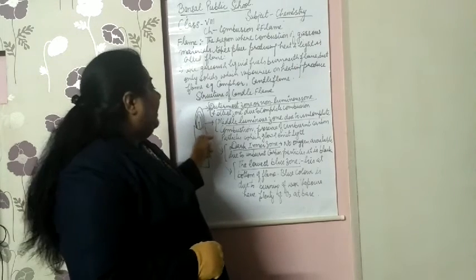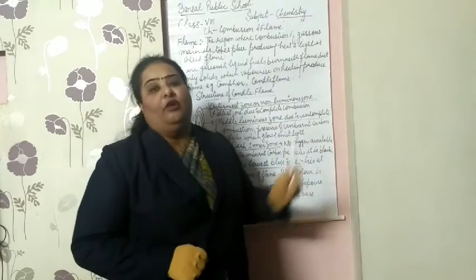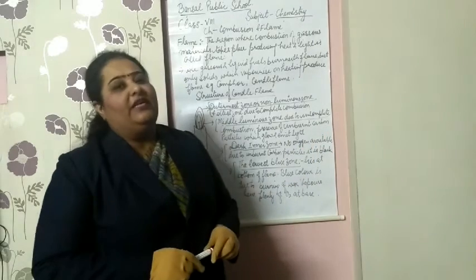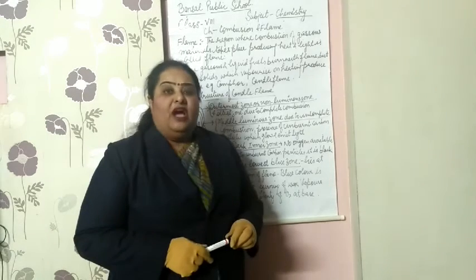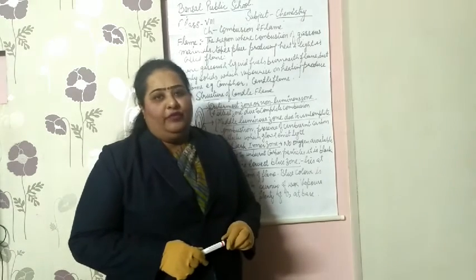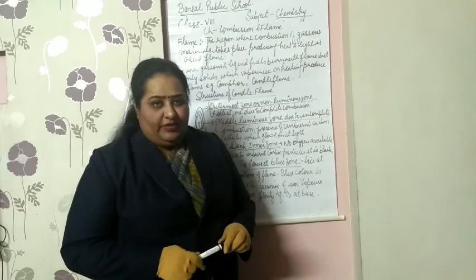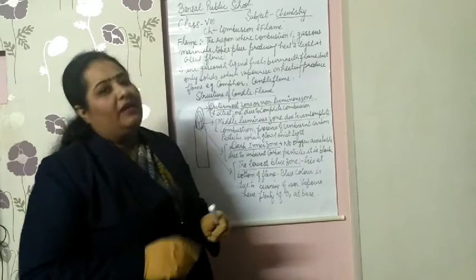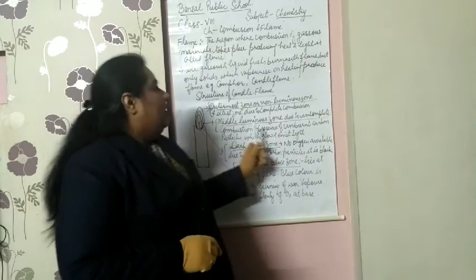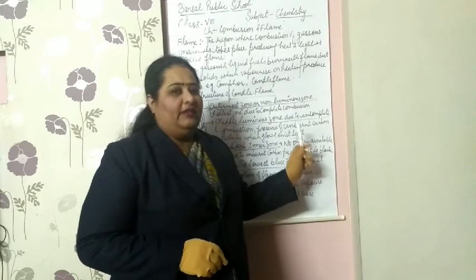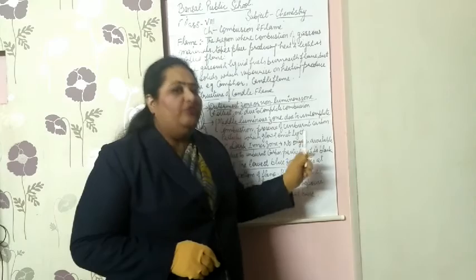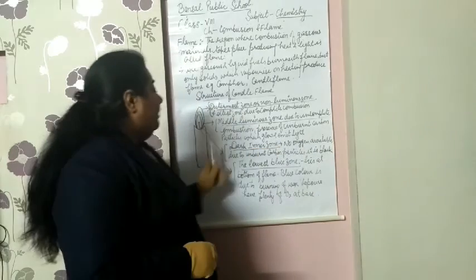Due to the insufficient supply of oxygen, incomplete combustion takes place here. When incomplete combustion takes place, unburned carbon particles are produced along with carbon monoxide. These unburned carbon particles glow and emit light. That's why it is the zone which produces the yellow light.